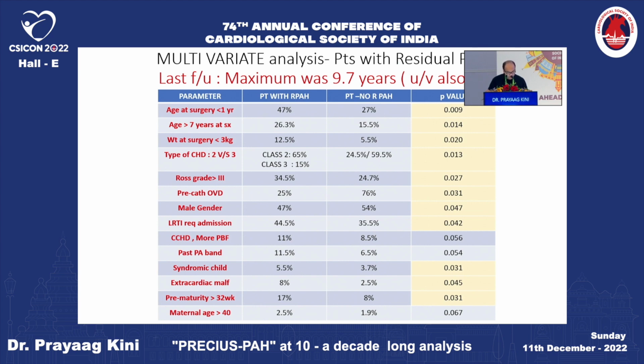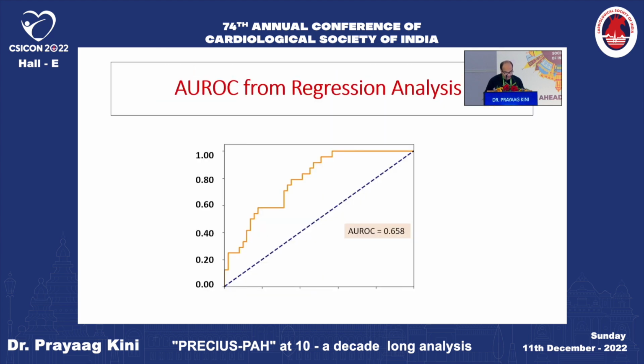vasodilator therapy was higher. Prior PA band was done, but it was not significantly different. Syndromic children had more residual PAH. Extracardiac malformations were higher. Prematurity also ranked higher. Maternal age more than 40 was not significantly different, but it was higher in the patients with residual PAH, without reaching the p-value.